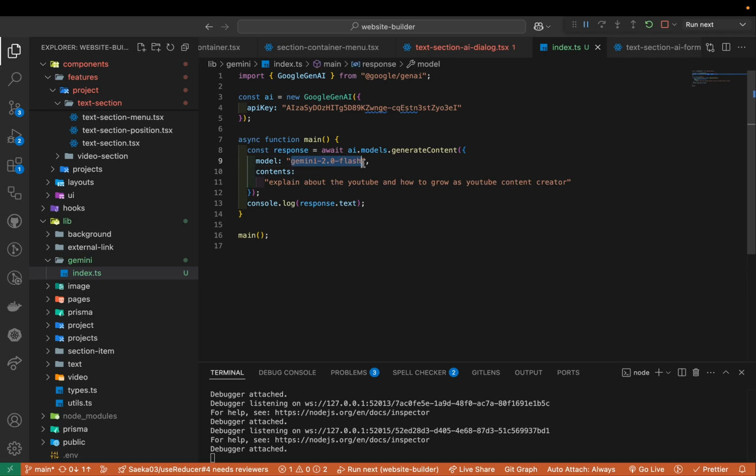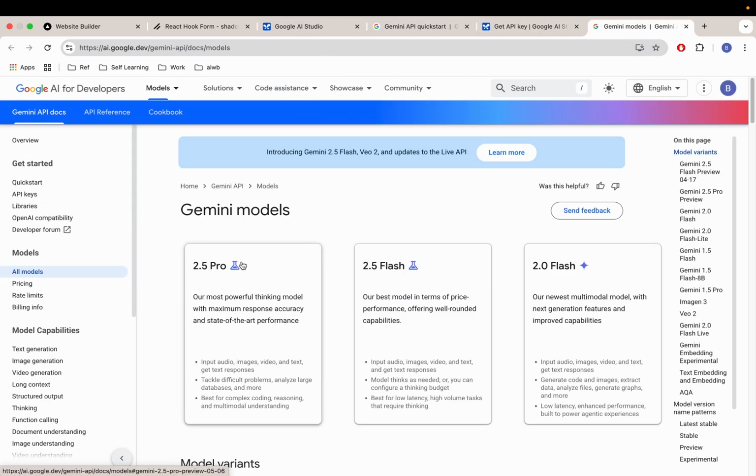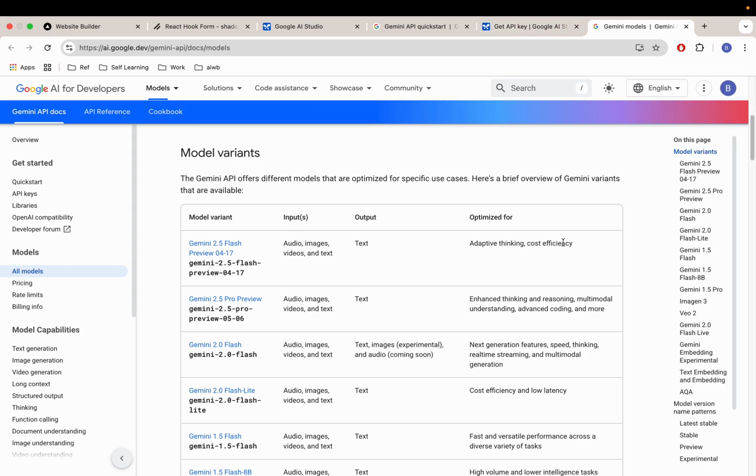And then, by the way, it's using the Gemini 2.0 Flash version. There are many different models, functional. We can just check here, right? So all models here, yeah, 2.5, we can see it's still experimental or something, right? I'll be using this shiny symbol. That's what we are using currently, okay?